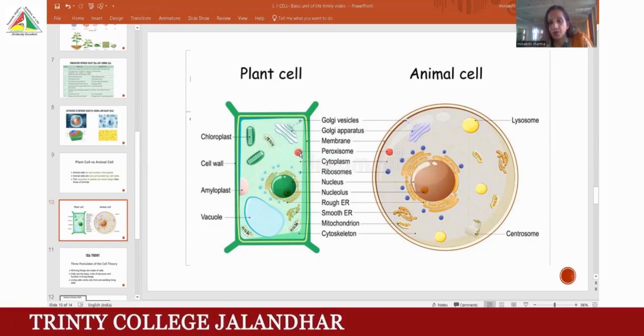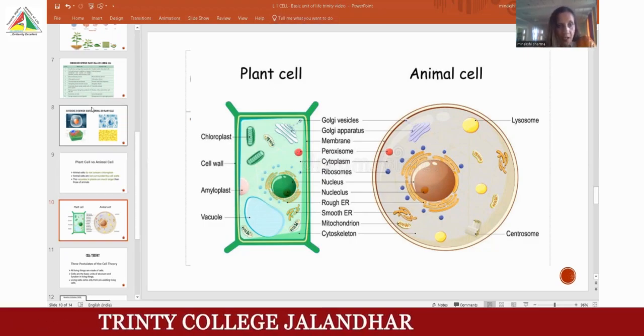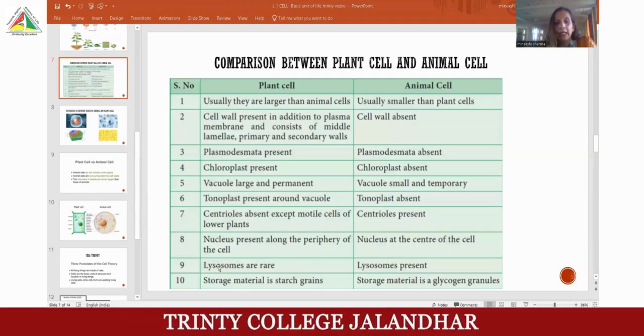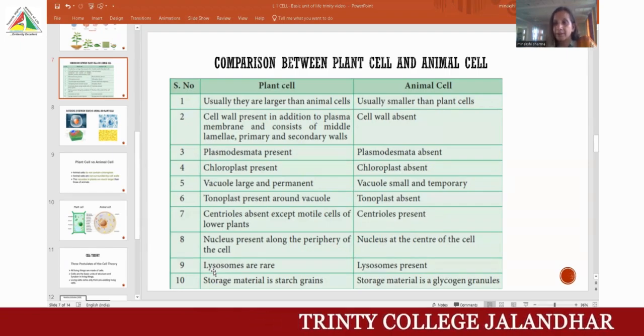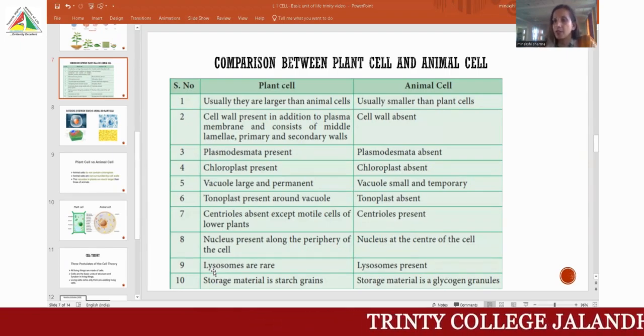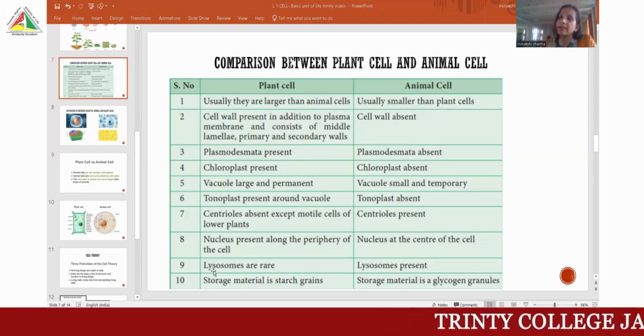It is the powerhouse of the cell. So this is clear to you. The lysosomes are rare in the plant cell, but they are present in the animal cell. It is called the suicide bag. Whatever poisonous substance is inside us, they can engulf, break down and eliminate it from the cell.